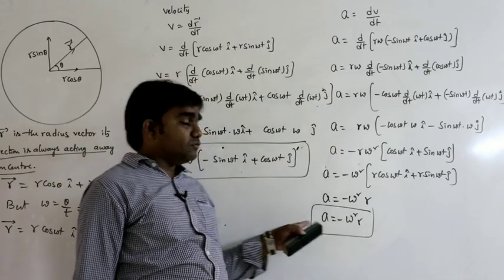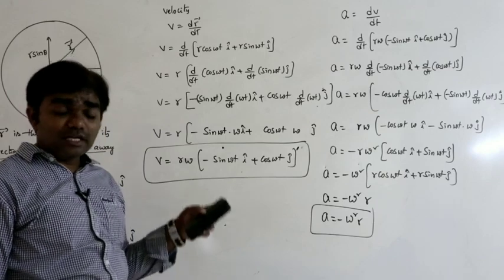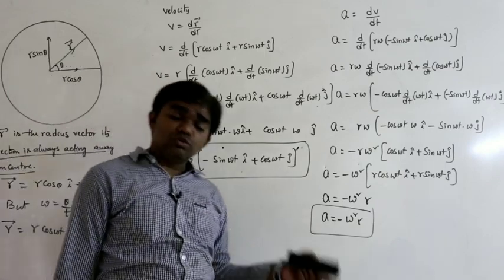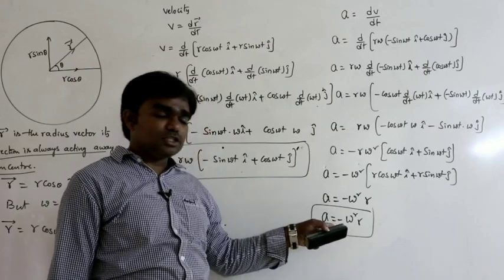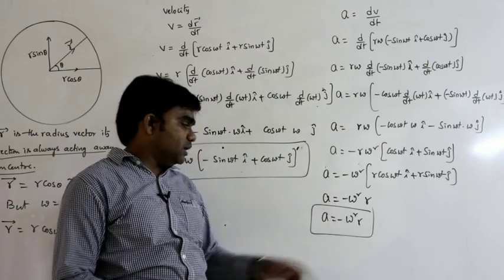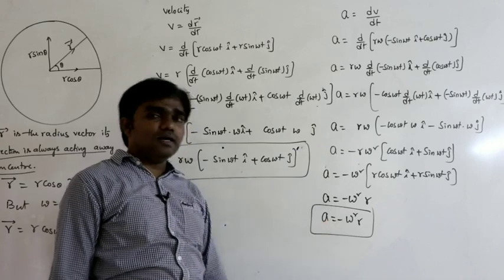But acceleration, what is the centripetal acceleration? Centripetal acceleration is always acting towards the center. So r bar and a bar must be in opposite direction. That's why it is minus. Here the negative sign indicates r and a must be in opposite direction.